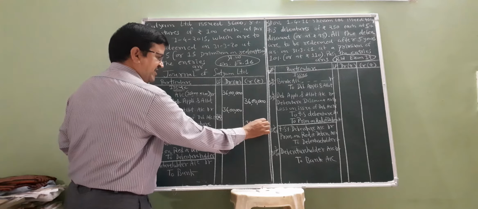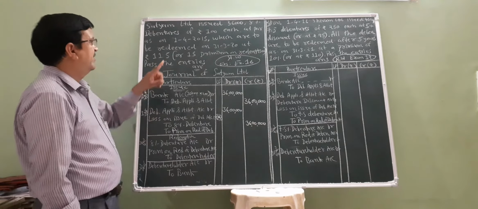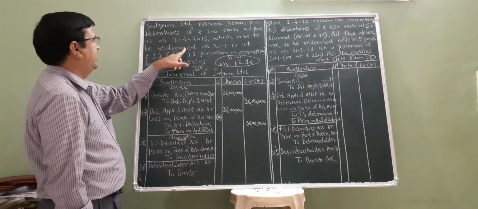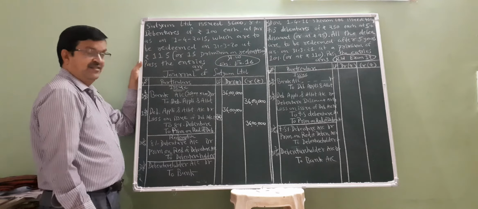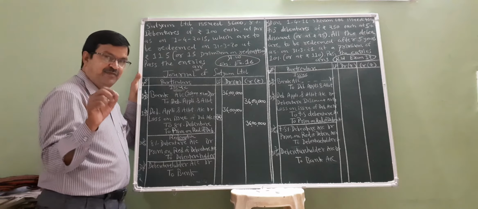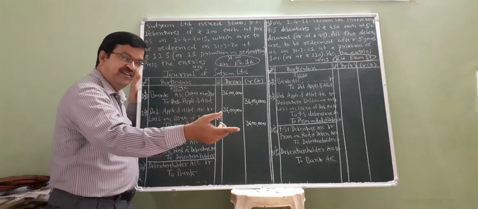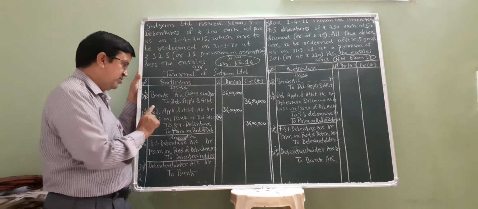This is the common thing, friends. Now the debentures are to be redeemed on 31st March 20 at 115. So the company takes 100 rupees and returns 115. 15 rupees is a loss of the company.